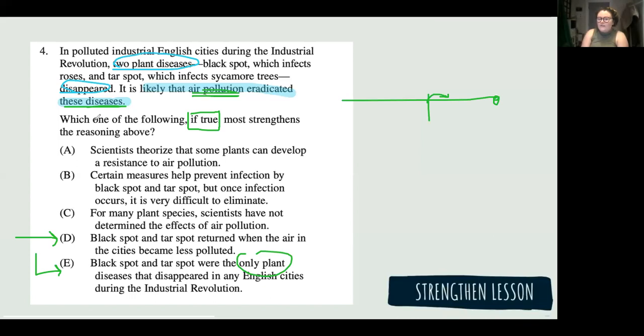Did we have any other problems eliminating any other answer choices? I had liked E earlier, but I switched to D because of that exact reason. I didn't read close enough. Did you catch it for yourself? Yeah. Excellent. I reread the conclusion and I was like, where is air pollution? Because E only talked about the industrial revolution. There was nothing else. That's a big win for today, Angelica.